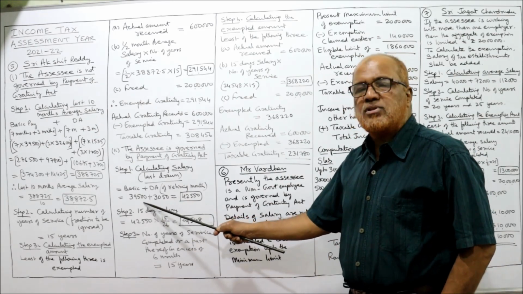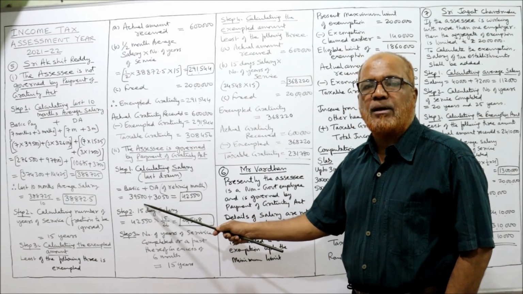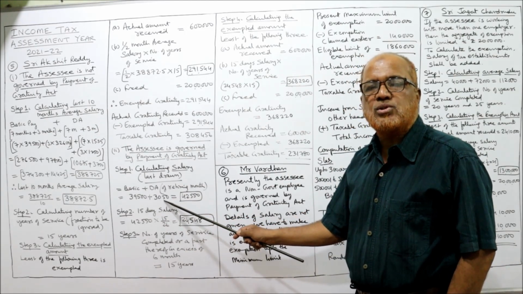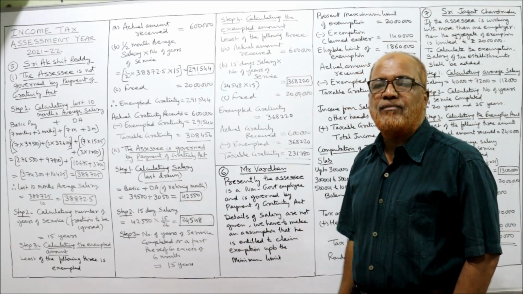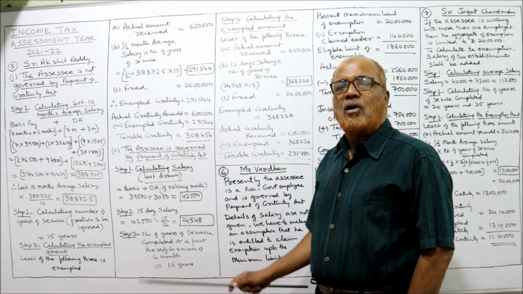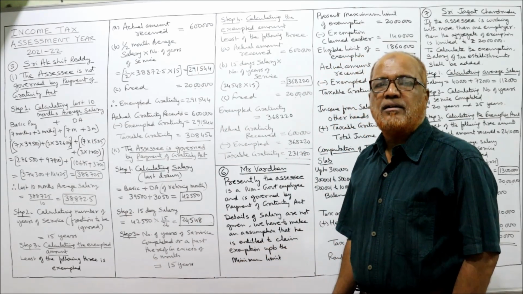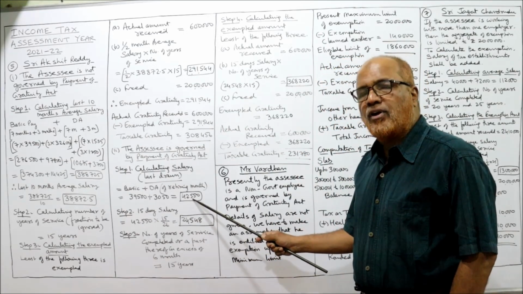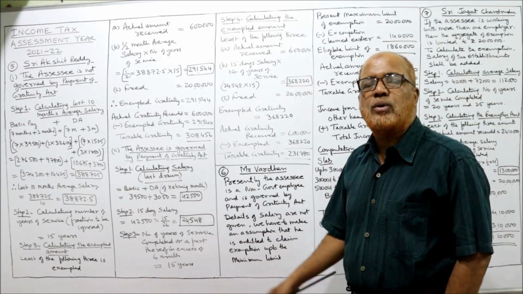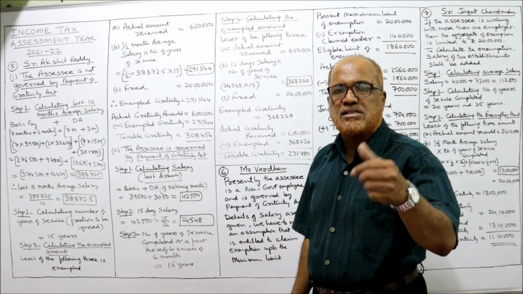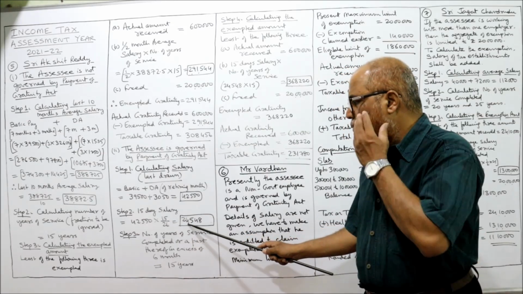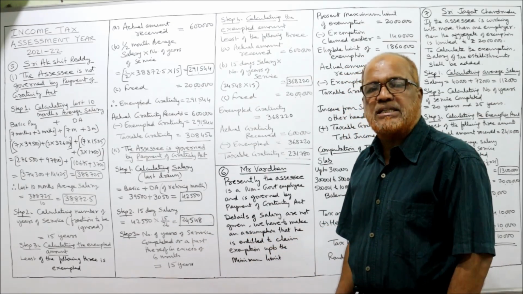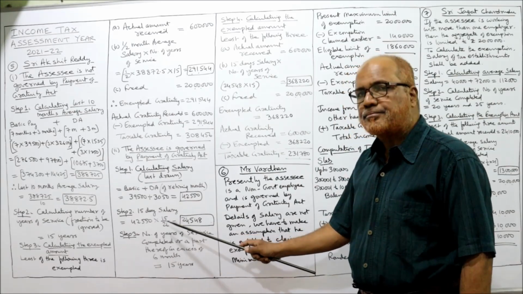So basic salary was 39,500 at the time of retirement and DA was 3,050. Add up, 42,550 is the salary. Now 15 days salary: 42,550 into 15 by 26. Already I have discussed this in the theory video. 15 by 26 comes to 24,548. This is the 15 days salary.